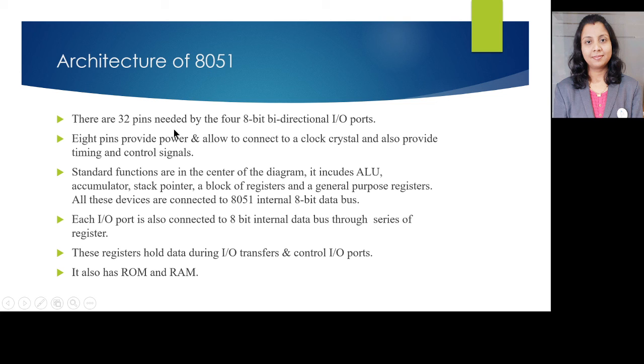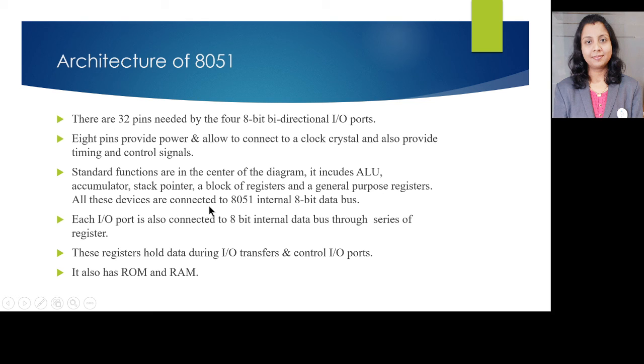There are 32 pins needed by the 4 8-bit bidirectional I/O ports. As I told you, there are ports present. 8 pins provide power and allow to connect to a clock crystal and also provide timing and control signals. Standard functions are in the center of the diagram. It includes ALU, arithmetic logic unit, accumulator, stack pointer, a block of registers and general purpose registers.